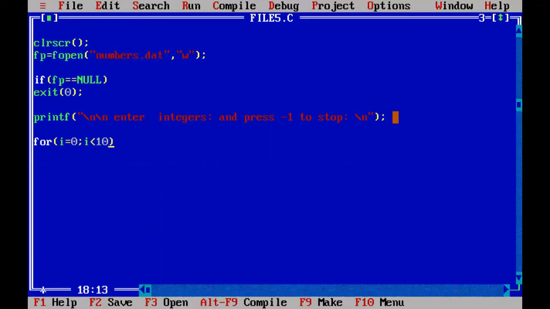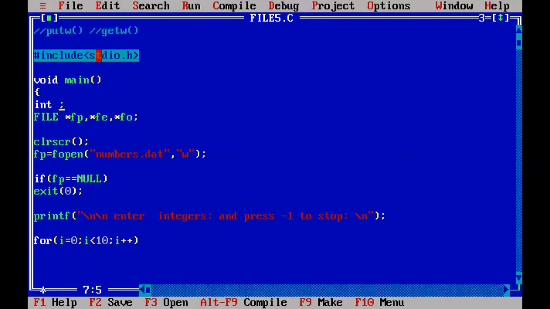That means 0 to 9, 10 repetitions, so 10 integers you can enter. Whenever you want to discontinue in between those 10 integers, you can press -1. So after inserting 5 integers, if you don't want to continue, you press -1 to exit. So i++. This variable i is not defined, so define integer i.